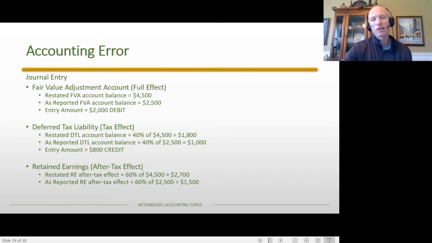And if you think about it, then what we have here is a debit of $2,000 to our fair value adjustment account, a credit of $800 to our deferred tax liability. So this is one hopefully you can get, but again, on the count of 3, I want you to give me the entry amount for the retained earnings account. 1, 2, 3. And hopefully you got a $1,200 credit, because we know if there's a total of $2,000 in debits, we need a total of $2,000 in credits, which means that's what the retained earnings account entry has to be. I'm going to stop there before we do the actual journal entry in case there are any questions, because this is kind of a heavy sheet right here.